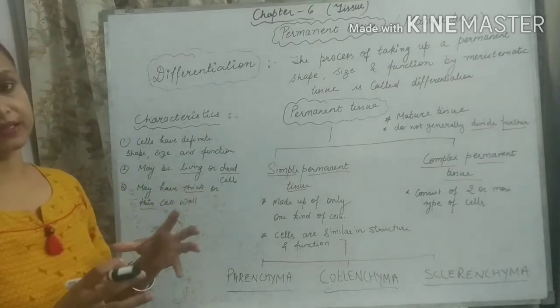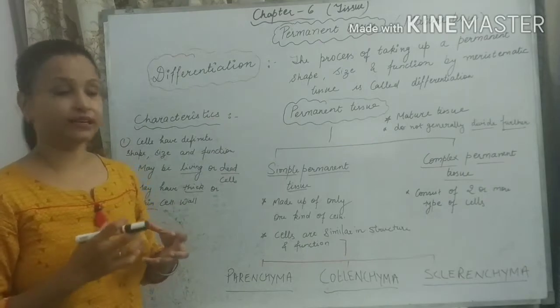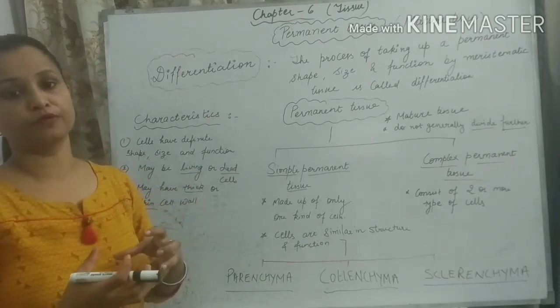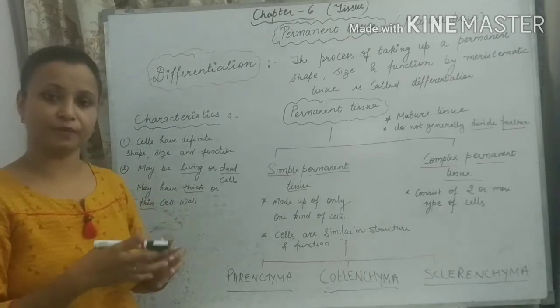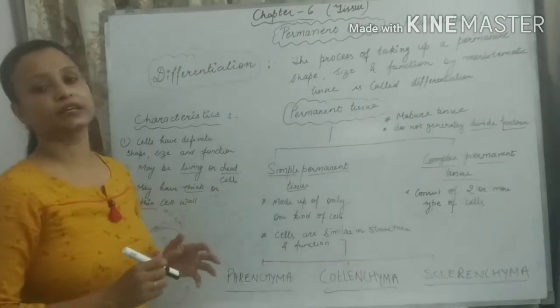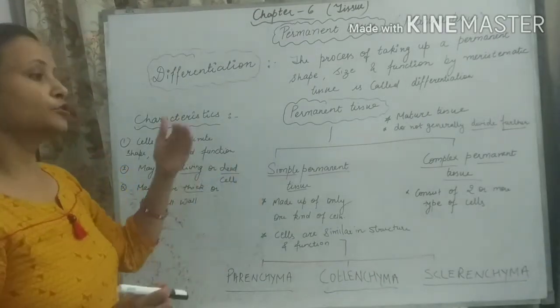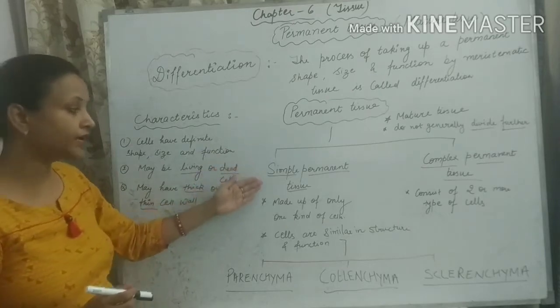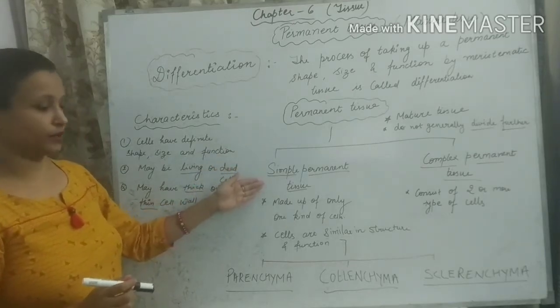And complex, as the name tells us, means there are two or more types of cells present in the complex permanent tissue. So we will discuss complex permanent tissue in our next lecture. Today we are going to discuss in detail the different kinds of simple permanent tissues.